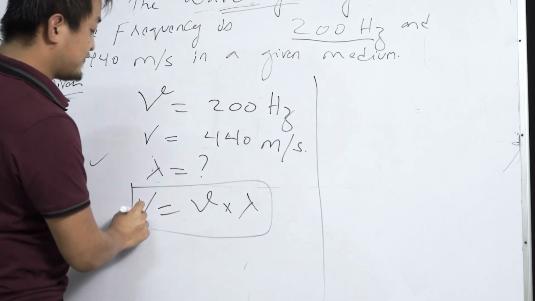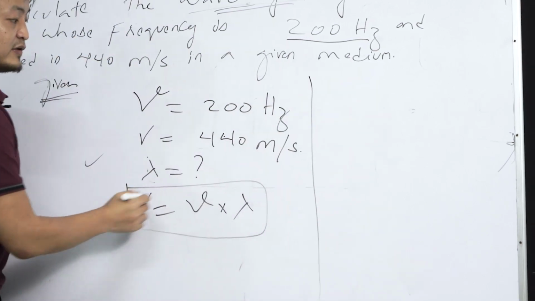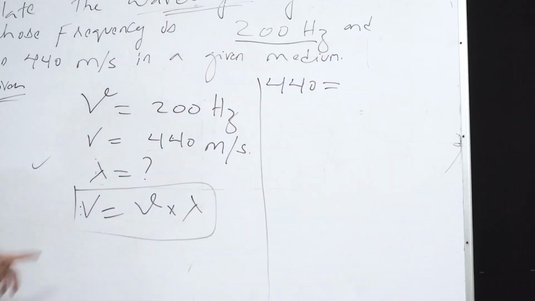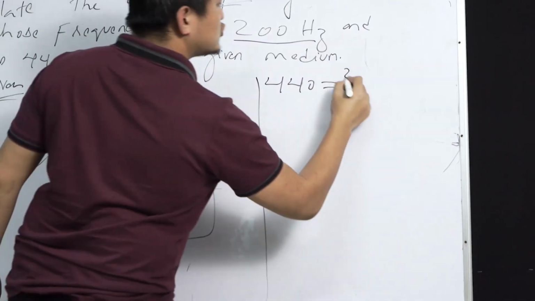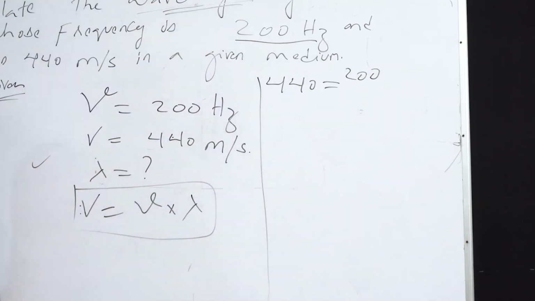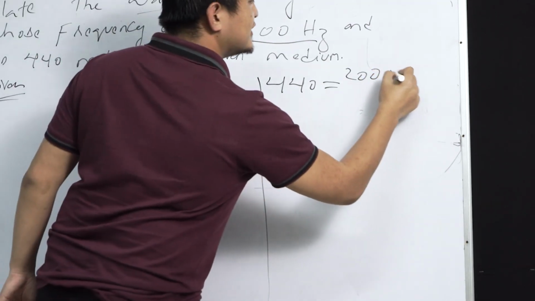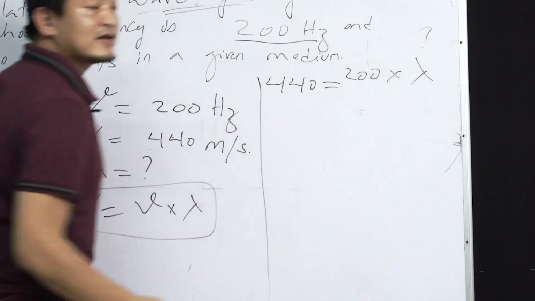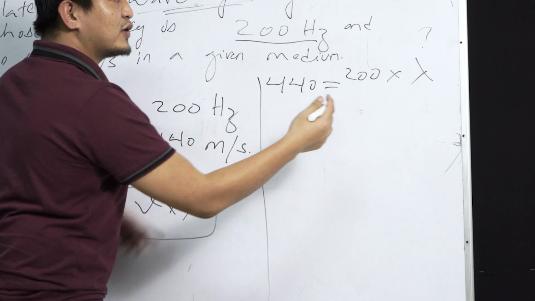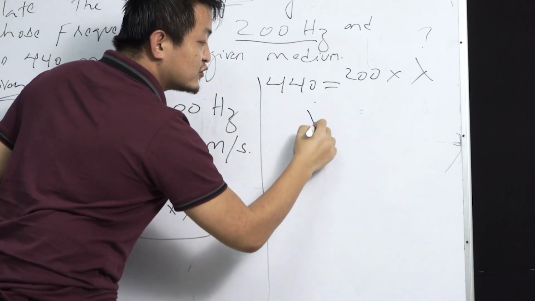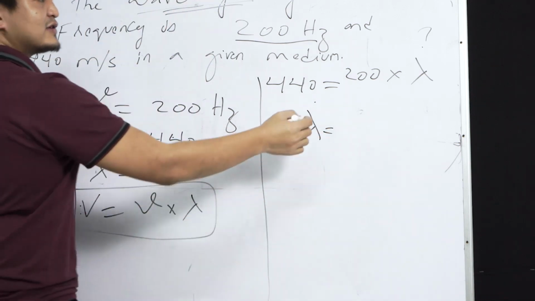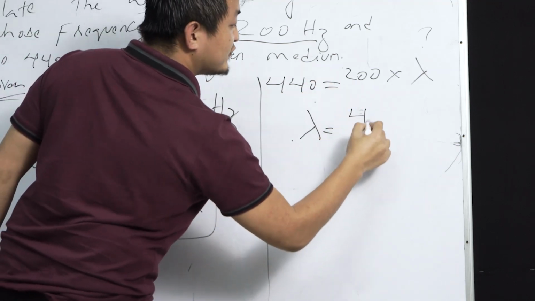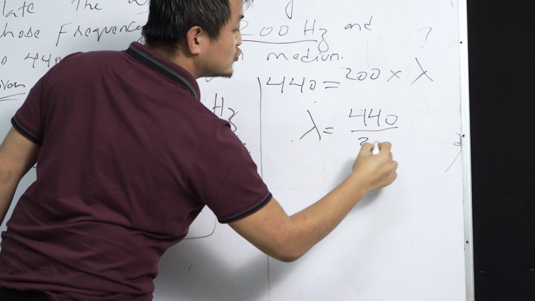Now we have speed, that is 440, and the frequency is 200, and this is the lambda, which is what we have to find. Since we are trying to find this one, we will write this one here and divide 440 by 200.